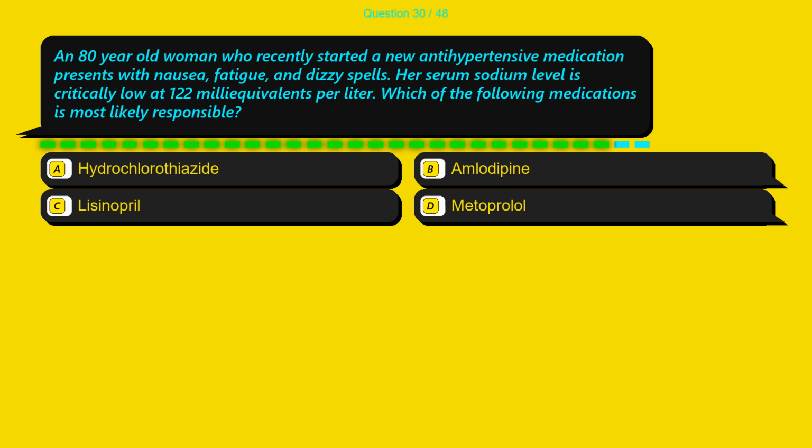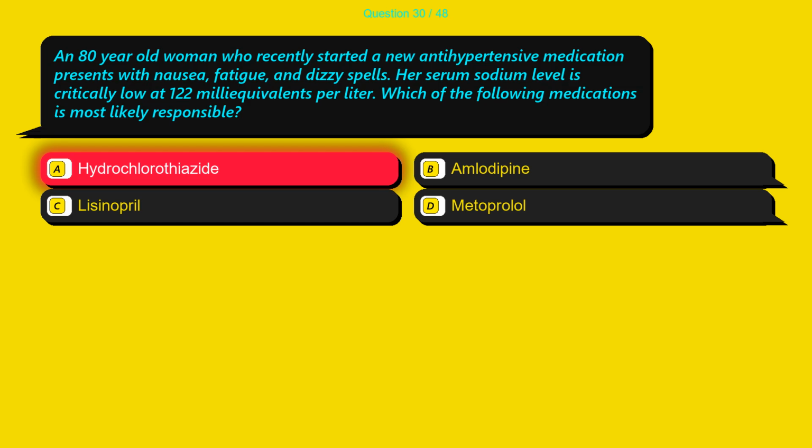Question 30. An 80-year-old woman who recently started a new antihypertensive medication presents with nausea, fatigue, and dizzy spells. Her serum sodium level is critically low at 122 milliequivalents per liter. Which of the following medications is most likely responsible? Option A, hydrochlorothiazide. Option B, amlodipine. Option C, lisinopril. Option D, metoprolol.